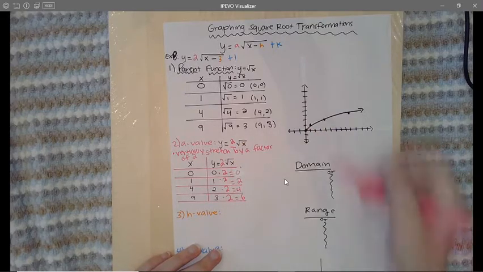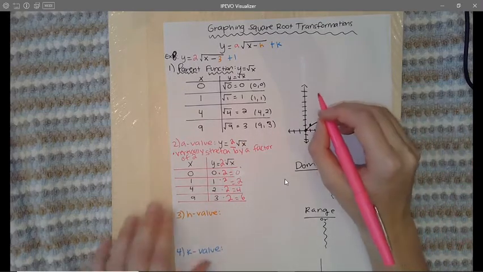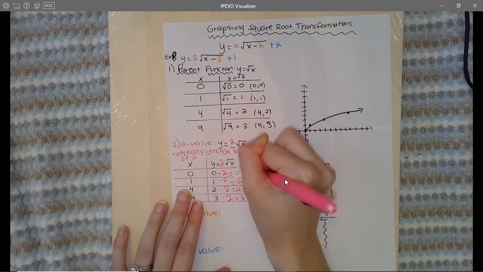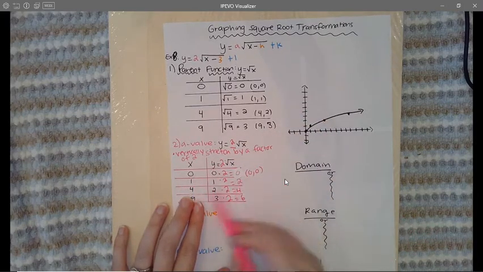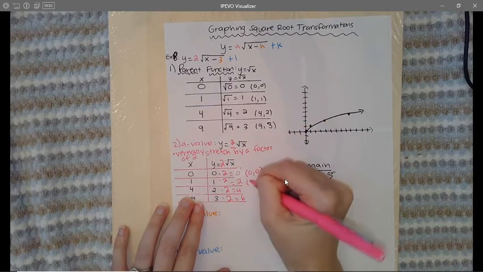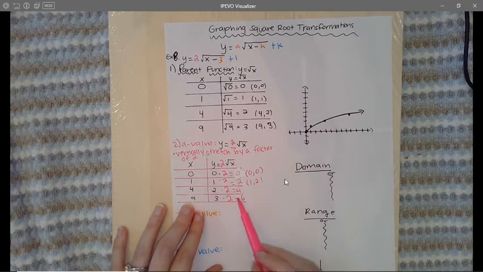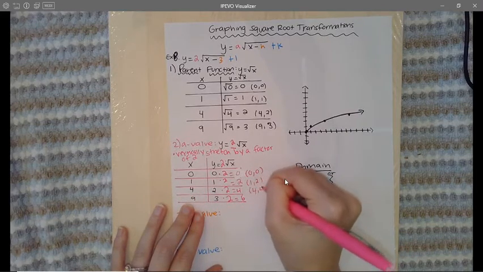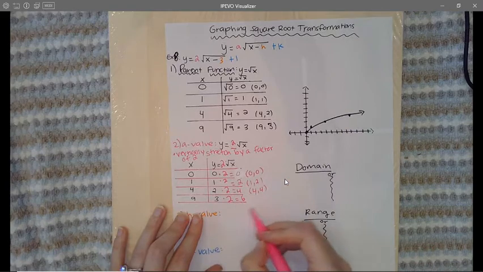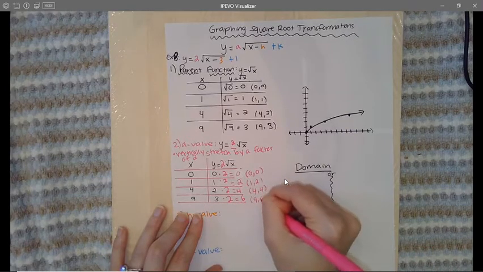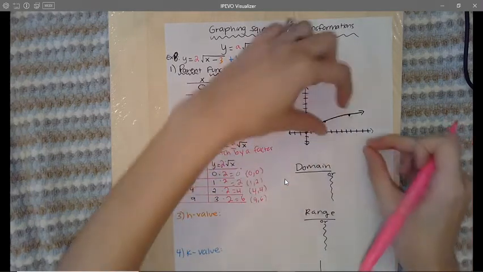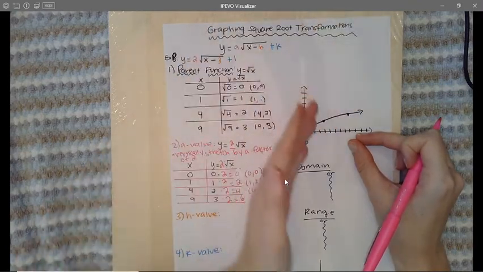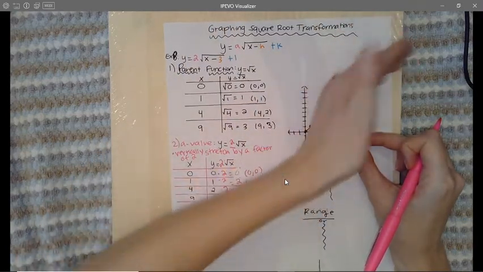All right, so my new points I'm going to be plotting for the a value graph are the points 0, 0, 1, 2, 4, 4, and 9, 6. And if we did it right, the graph should stretch up vertically and arch up more than it was originally.